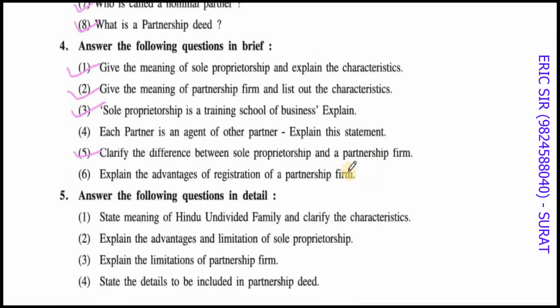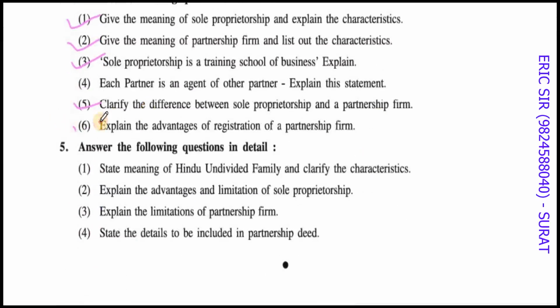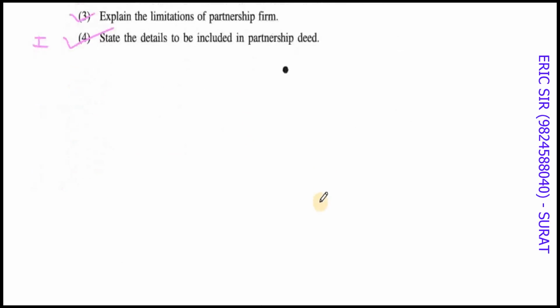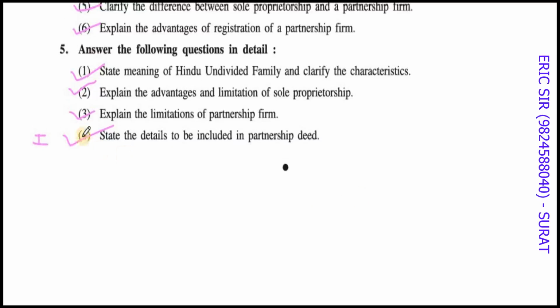Then we have the advantages of registering the partnership firm, and the 5 mark answers: explain the limitations and advantages of sole proprietorship, limitations of partnership firm, and this is the most important. Right? Most important. State the details to be included in the partnership deed. Even HUF also, better to do it. So these 4 answers we always have to do. Okay, but this is the most important answer, right?